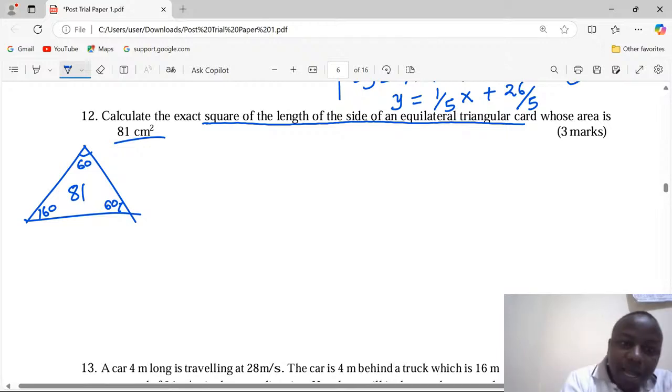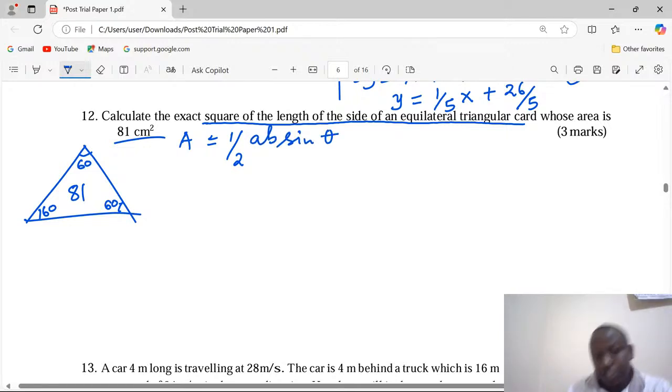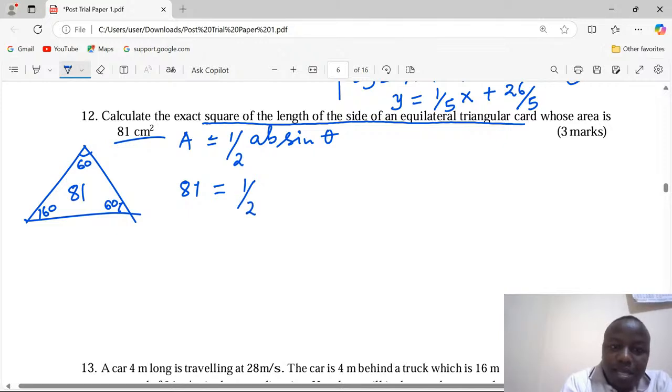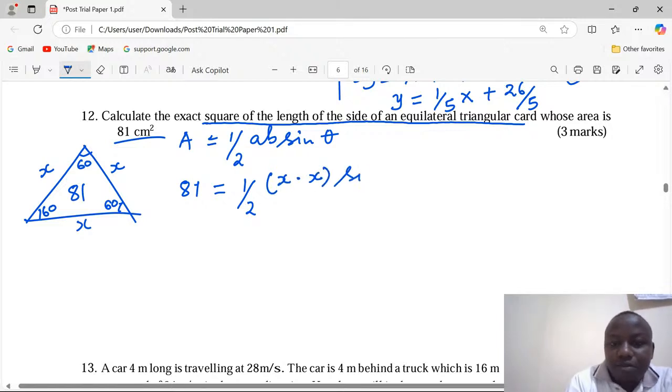We use the general formula. Area is given by half ab sine theta. For this particular case, a and b are two sides, and theta is the angle between the two sides, which means 81, which is our area, equals half multiplied by, if one side is let to be x and the other one also x, because they are all equal, then we can choose x times x sine of 60.